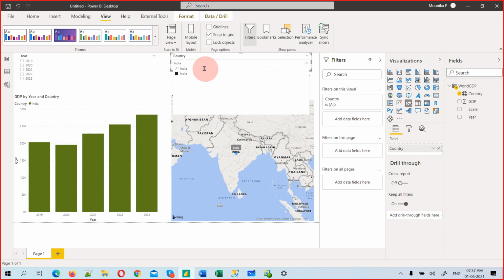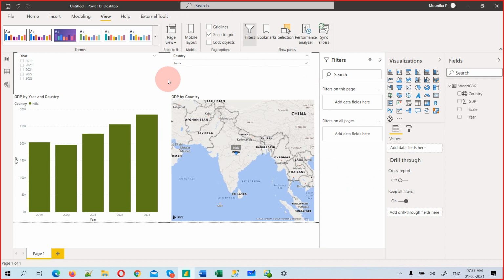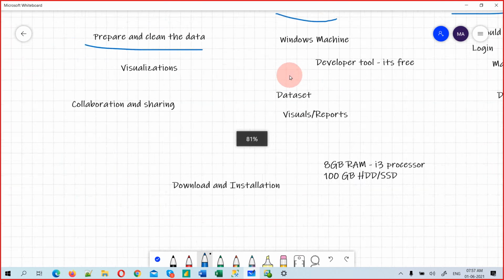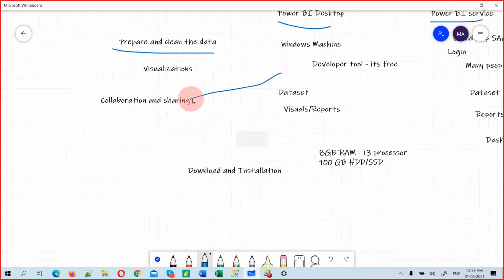Okay. So that's where you can search. We can just increase the size, change the colors, everything is there. Okay. I've just prepared. And what is this? You have done as a developer. Okay. Let's go to this. You have done here in the Power BI desktop on Windows machine as a developer.